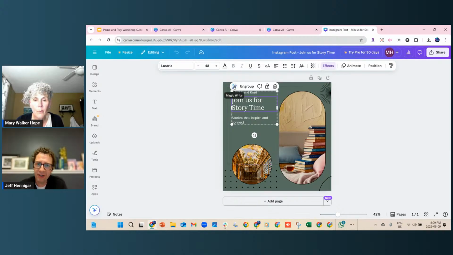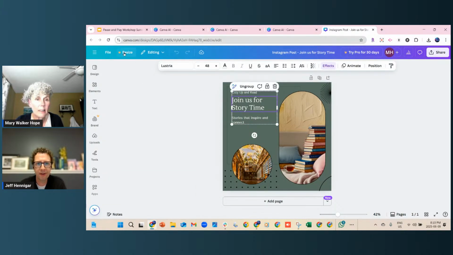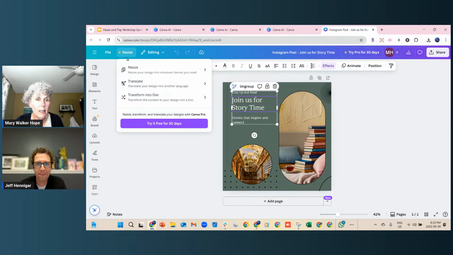So if it's available on your free version, it'll be in that resize button at the top left. On the top left? Okay, let's see. So you've got to do your 30-day trial to get it. You've got to do the 30-day trial. I was intrigued by that, yeah, and it's just good to see as well.